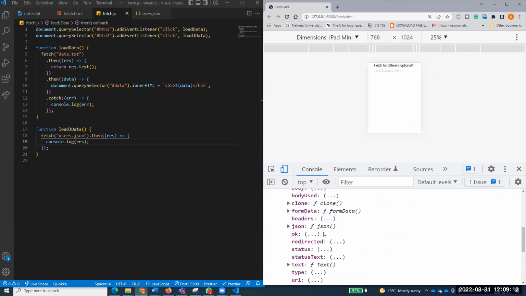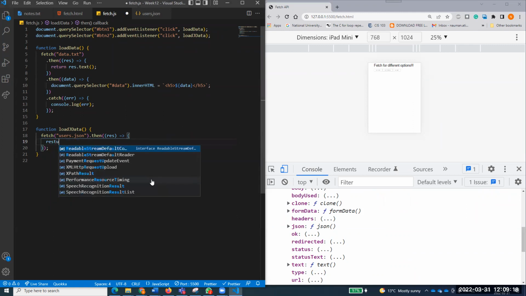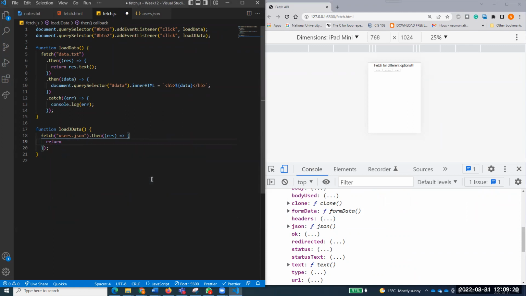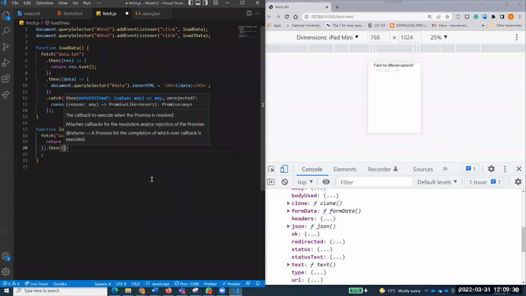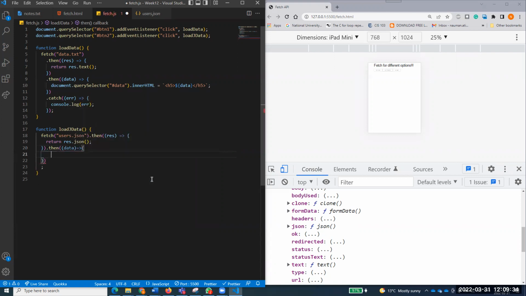You know, everyone. So now I will not return res.text from here. Rather, I will say return res.json. What should I do? JSON. It will return JSON data. And now I'll catch this data. And of course, there should be a function for catching the data. So now this data should be visible to us. And let's console.log the data.